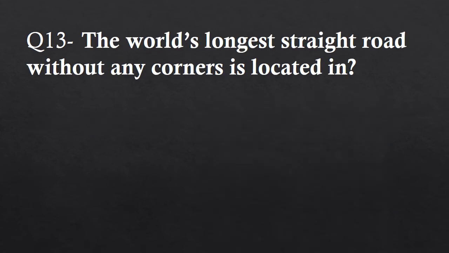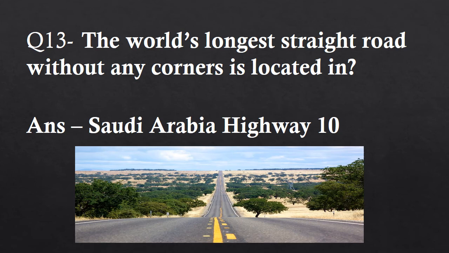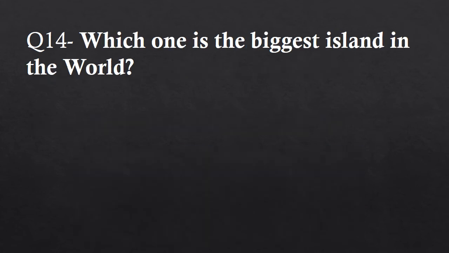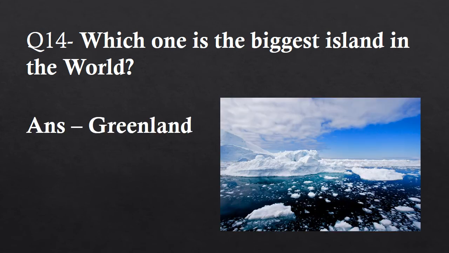Question 13. The world's longest straight road without any corners is located in Saudi Arabia, Highway 10. Saudi Arabia Highway 10 is the world's longest stretch of completely straight road. Question 14. Which one is the biggest island in the world? Answer is Greenland. Greenland is the biggest island in the world.